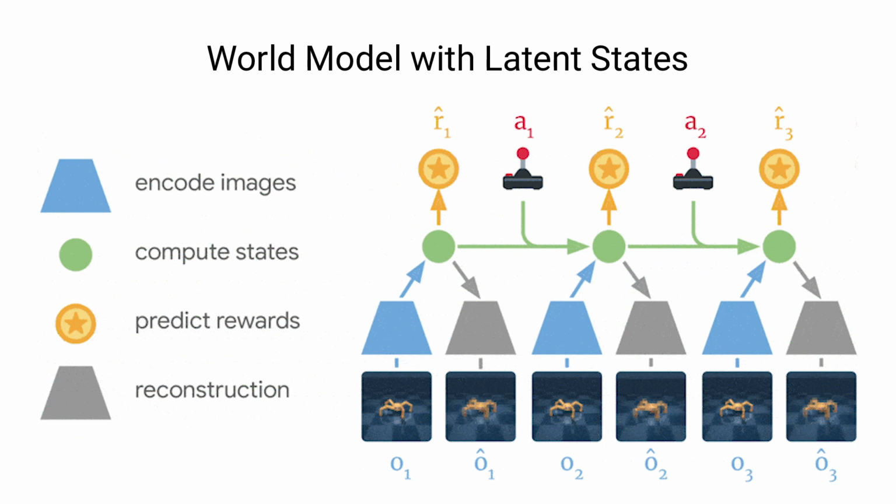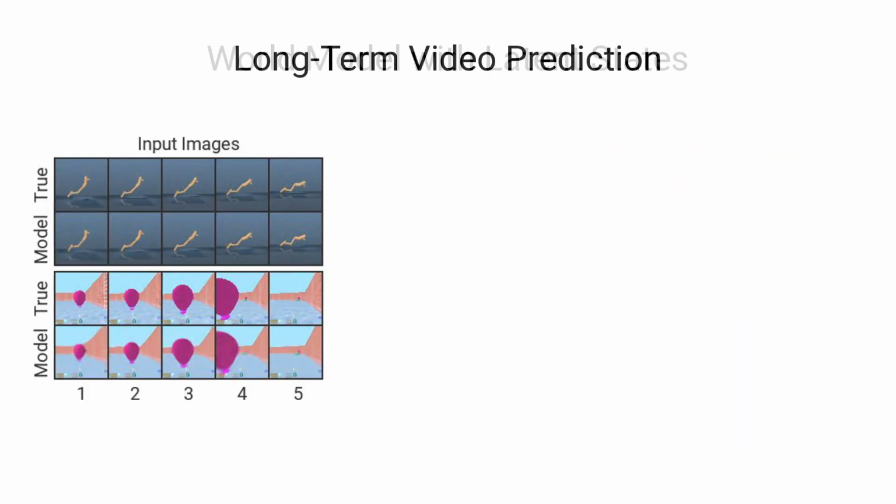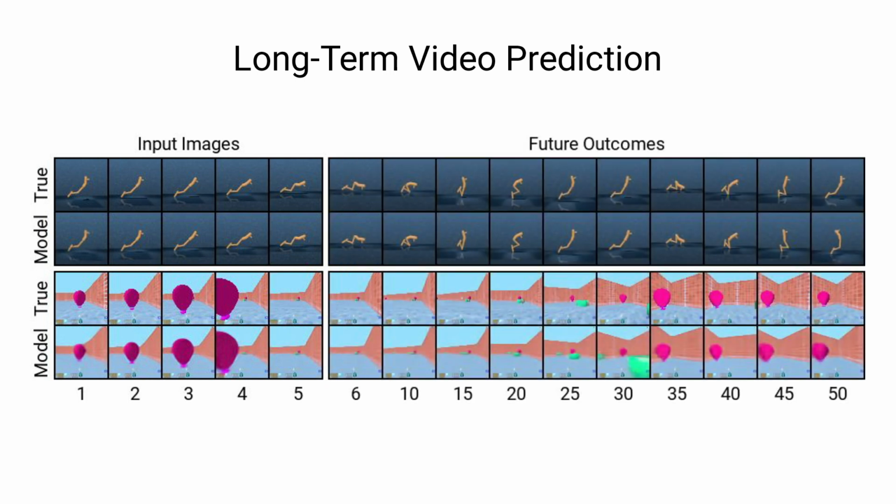Predicting ahead using compact model states instead of raw images lets us efficiently predict thousands of sequences in parallel on a single GPU using a large batch size. Moreover, the compact model states learn features that facilitate accurate long-term prediction, as shown here for two environments. For 5 input images, we first visualize their reconstructions by the world model. Given future actions but no further images, we then use the world model to predict a sequence of future model states. For visualization, we reconstruct these states back into images, revealing accurate video predictions for 45 steps or more.